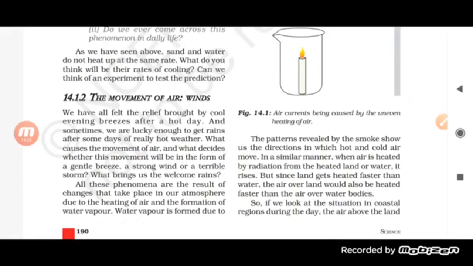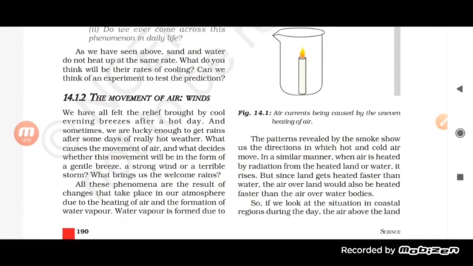See, the breeze, wind is what? It's the movement of the air. The phenomena which occur in the atmosphere, especially the movement of the air, the strong breeze or gentle breeze or a terrible storm, all take place in the atmosphere due to heating of the air only.